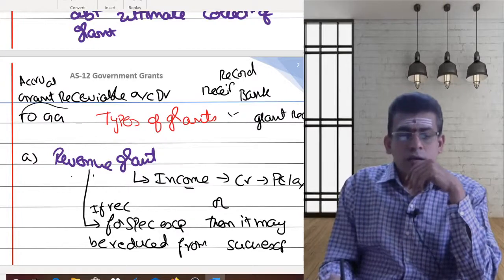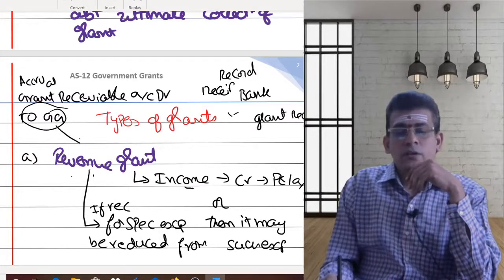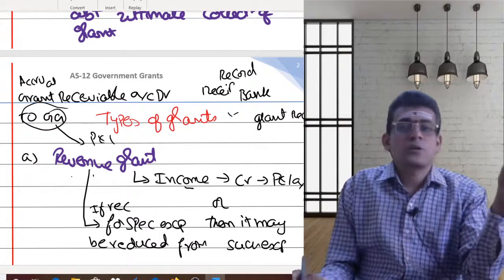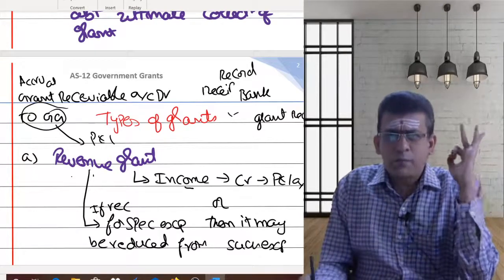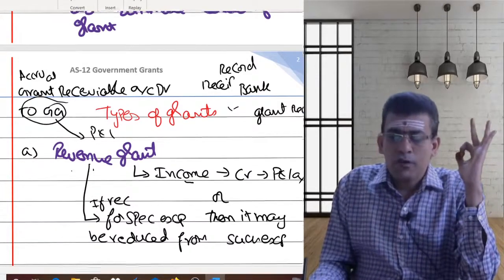And this grant, if that is a revenue grant, you will simply transfer that to the profit and loss account. That's it. You are simply going to transfer that to the profit and loss account.